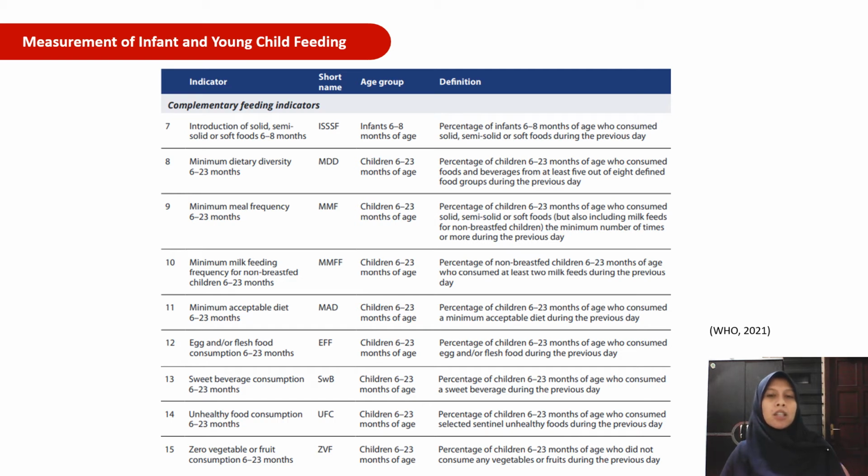Because it is associated with an increased risk of non-communicable diseases. And then from the definition, we can see here that all of these indicators were collected by having information about what food and drinks were consumed during the previous day.